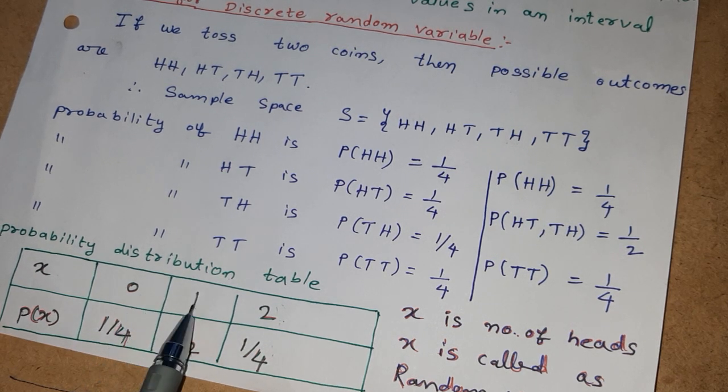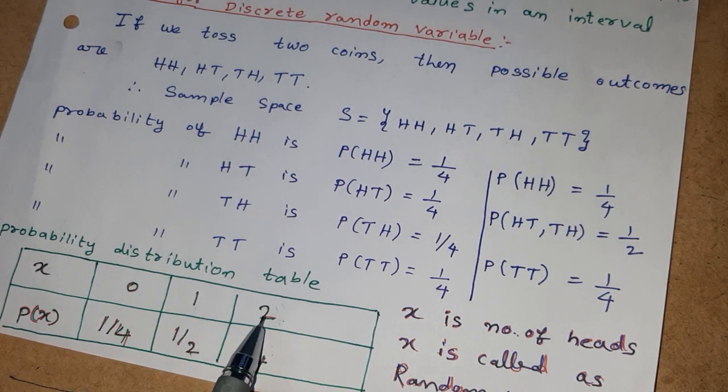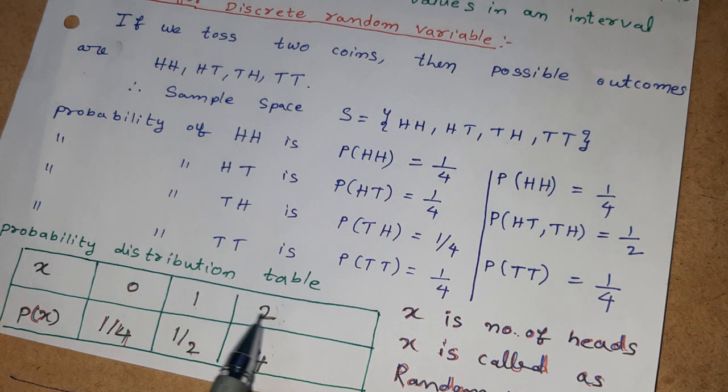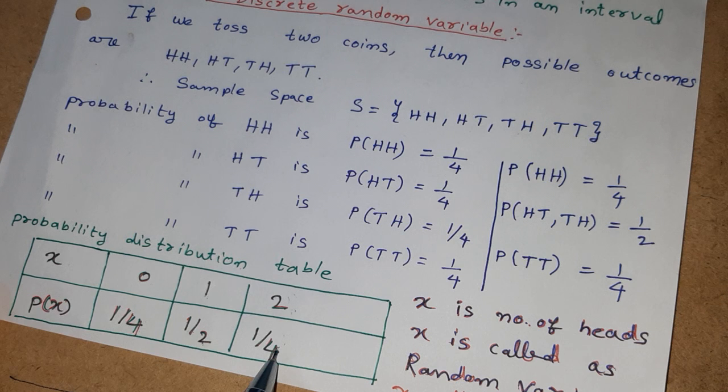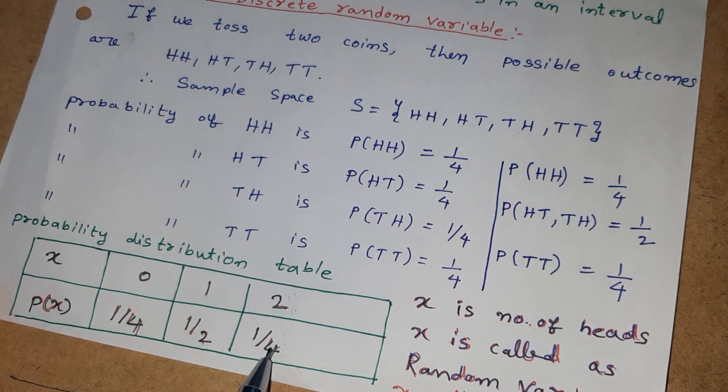Therefore these are the elements in the pre-image, these are the elements in the domain, these are the elements in the sample space, these are the elements in the codomain, these are real numbers: 1 by 4, 1 by 2, 1 by 4.